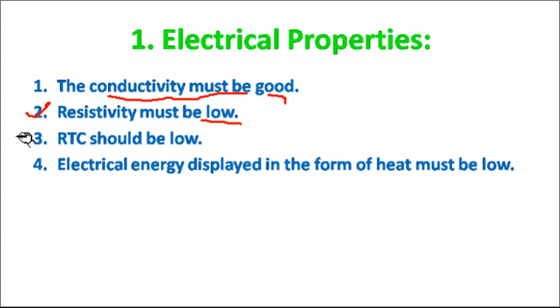The third property: the resistance temperature coefficient should be low. The fourth property: electrical energy dissipated in the form of heat must be low. These are the electrical properties.